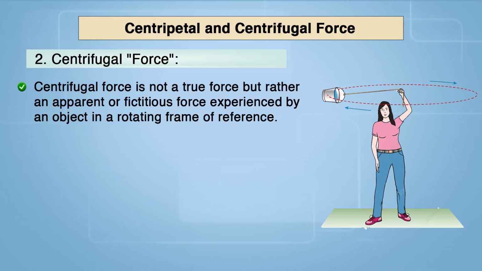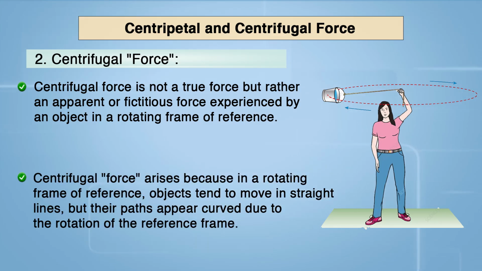Next is the centrifugal force. This is not a true force, but rather an apparent force experienced by an object in a rotating frame of reference.